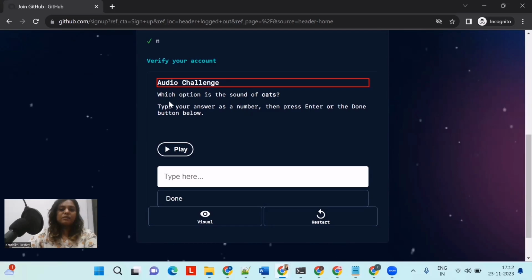So the challenge is, which option is the sound of cats? Type your answer as a number, then press enter or the done button below. So we'll play it.